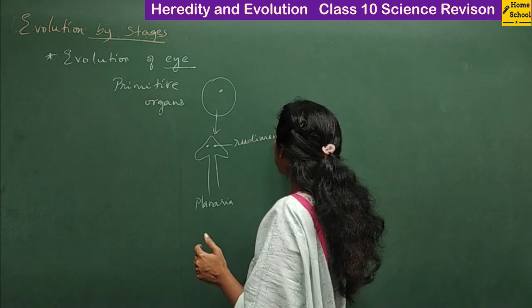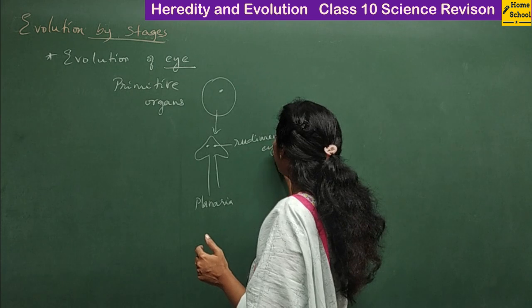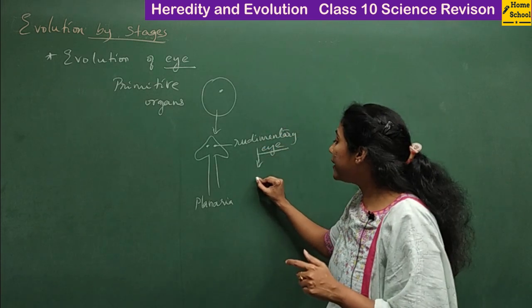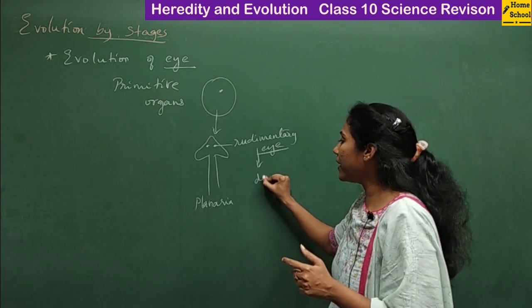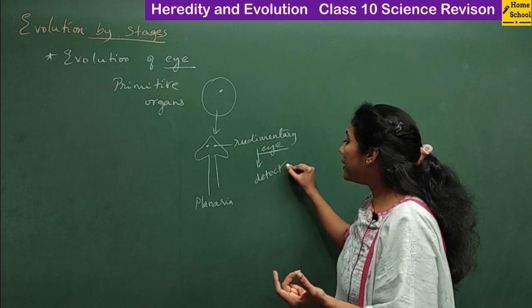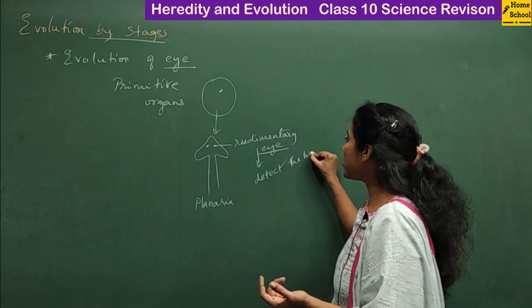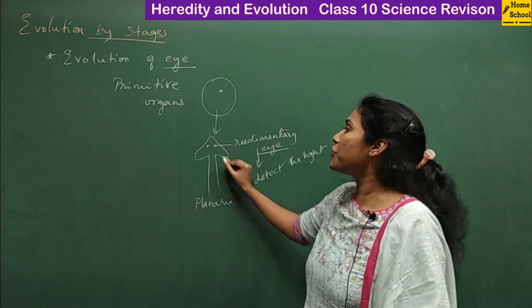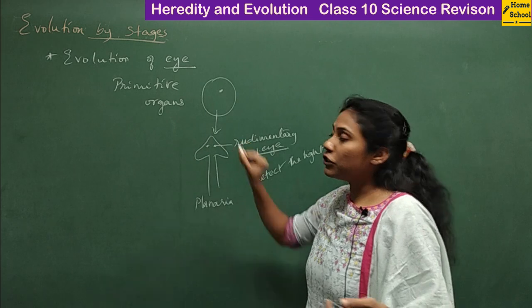These rudimentary eyes have an ability to detect light. So now these dots have the ability to detect light, and somehow the organism has got some survival advantage because of these two dots.